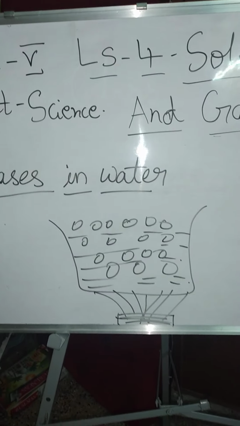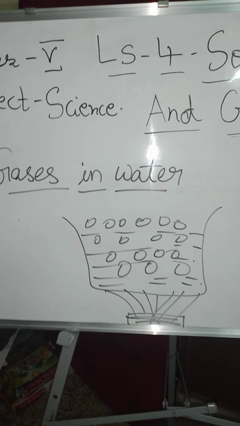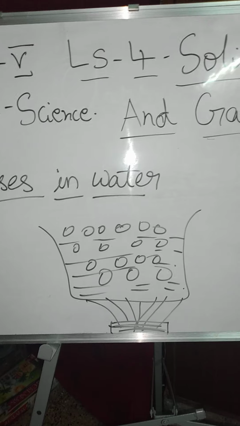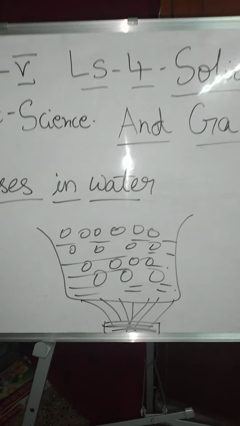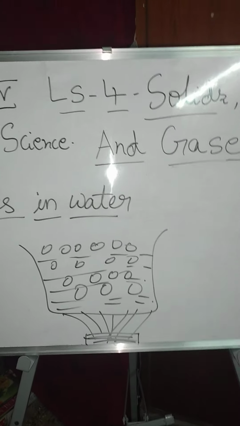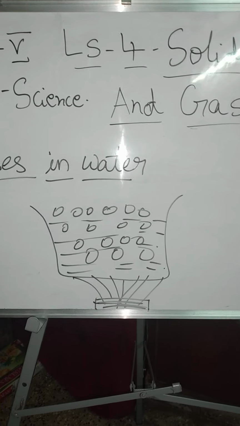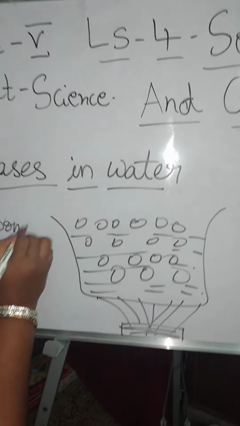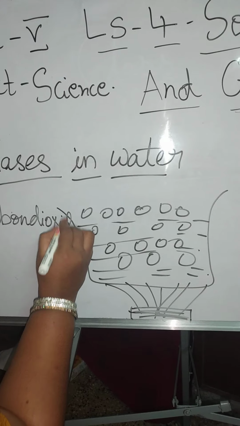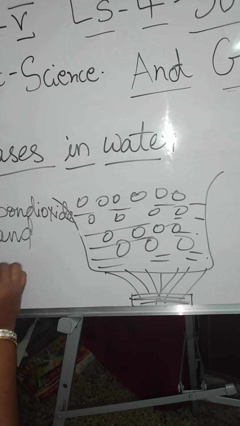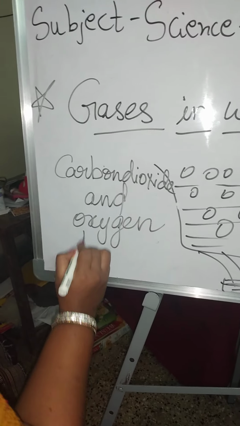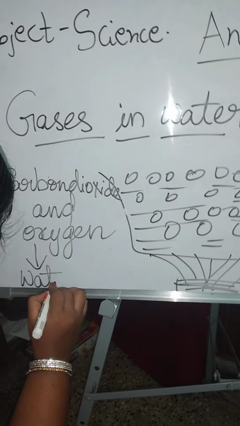Just now I showed you on the condensation process also how the water bubbles are forming. So when you boil water, you observe some bubbles are formed along the sides of the beaker also. These dissolved gases get separated from the water on heating. The gases like carbon dioxide and oxygen dissolve in water. They get dissolved in water.